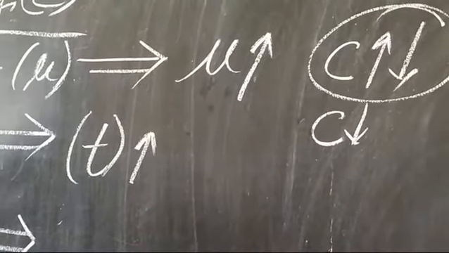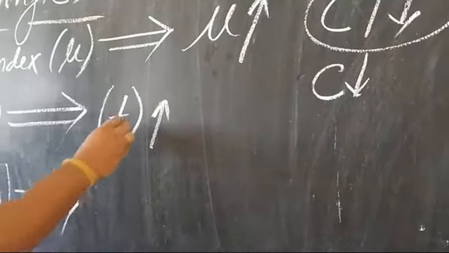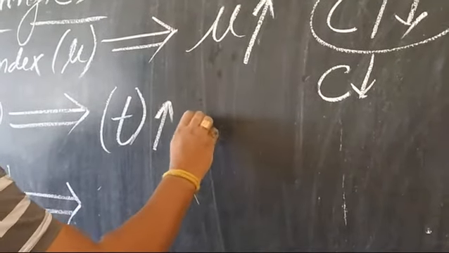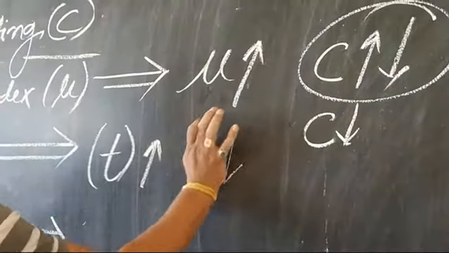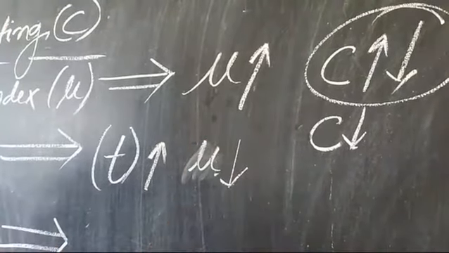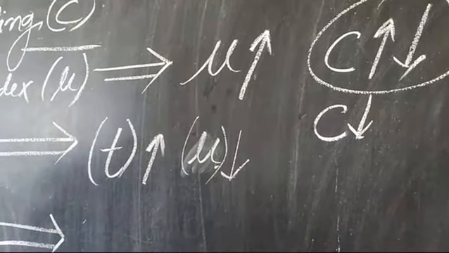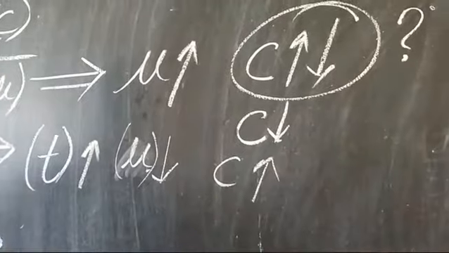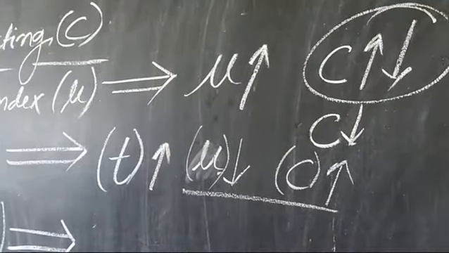It will begin to act like a rarer medium. So the temperature will increase, then what will happen? The refractive index will decrease. And if refractive index will decrease, I have told you, the critical angle will increase. They are inversely proportional. Very easy, students.